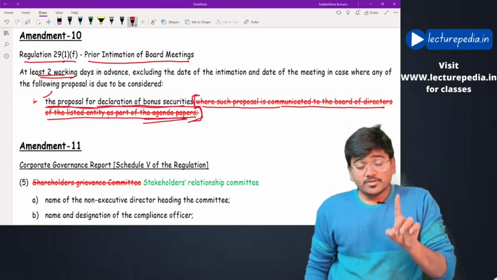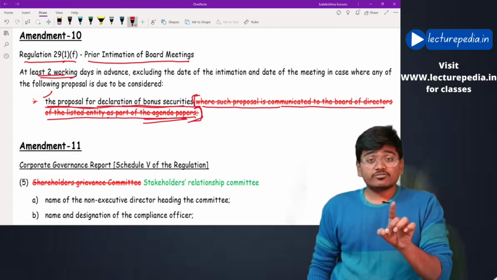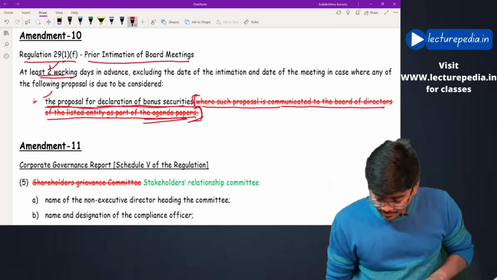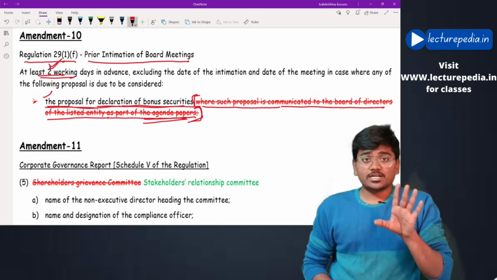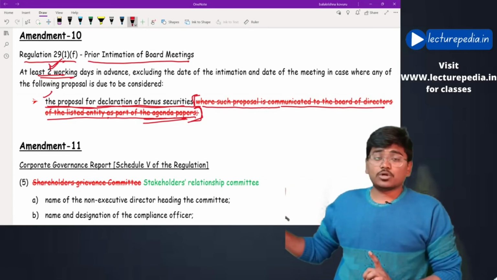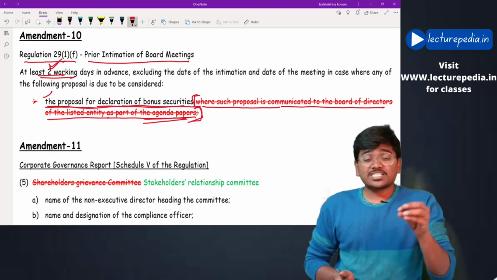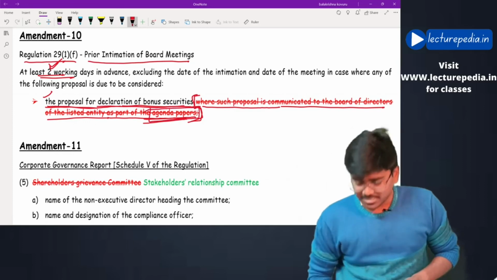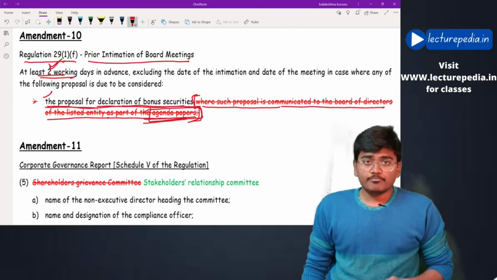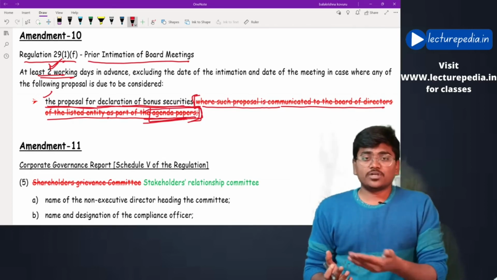Even though the matter is not specified in the agenda papers, the notice of such meeting must be provided to the stock exchange. Earlier, the notice of a meeting relating to discussion of bonus securities had to be given to the stock exchange only if such matter was specified in the agenda papers. That means while calling the board meeting, along with the notice of the board meeting, you will also give the agenda of the board meeting.